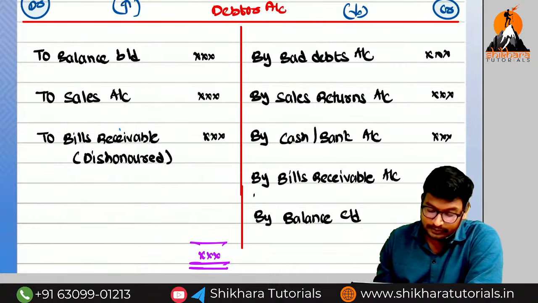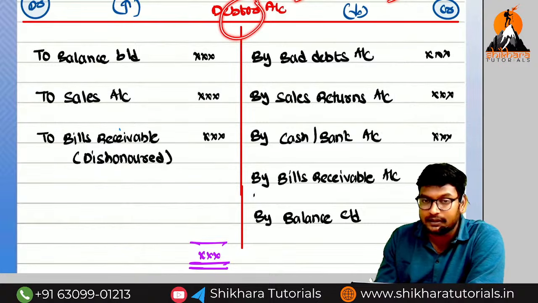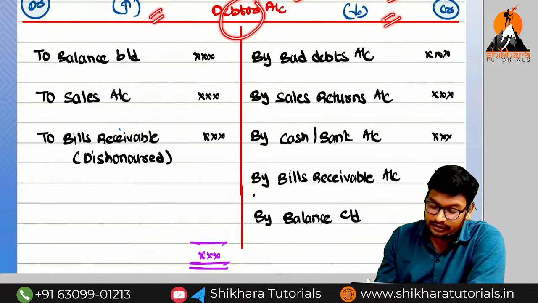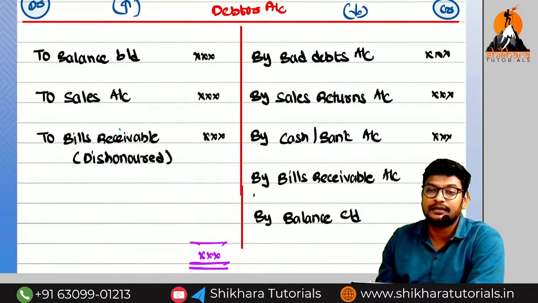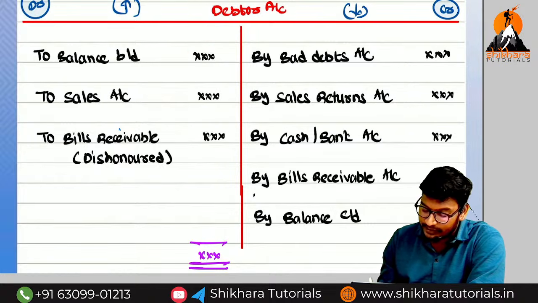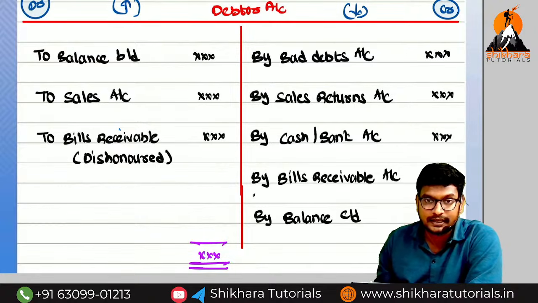Guys, we know already. So debtor means an asset, having which balance? Debit balance. If the debit balance increases, what do we need to do? Debit. If the debit balance decreases, what do we need to do? Credit. So the opening balance for the debit balance will be on which side? Debit side. And the closing balance of the debit balance will be on which side? Credit side. To balance brought down, by balance carried on.